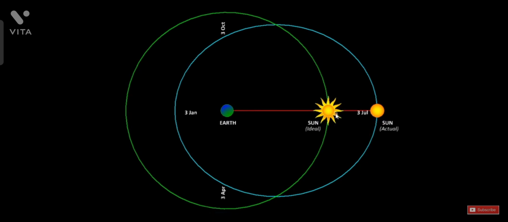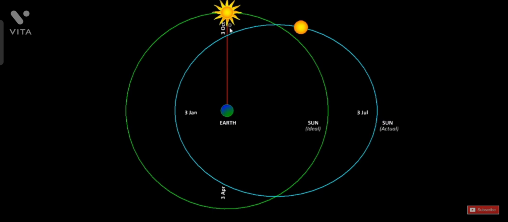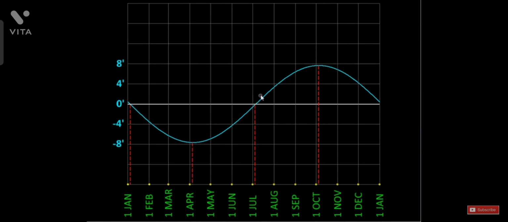So this is that position where the two have aligned on 3rd of July. And then by 3rd of October, it has reached its maximum positive value, about 7.5 minutes, which is this position. So we'll have to add that amount. So this correction is positive as seen in this part of the cycle. So this is the correction that we need to do to our sundial because of the eccentricity of Earth's orbit. Of course, this is not the only correction, and we'll see another one in the next clip.